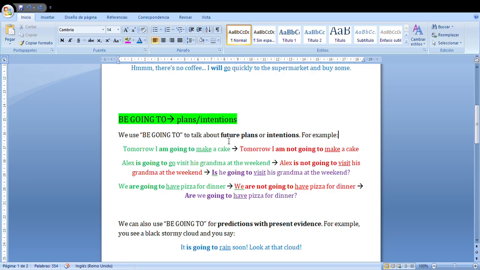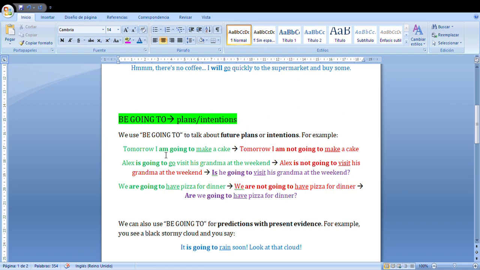Tomorrow I am going to make a cake. Mañana voy a hacer un pastel. I have decided it. Ya lo he decidido. And I say, tomorrow I am going to make a cake. In the negative, tomorrow I am not going to make a cake. Careful because be going to, as the name says, needs be, the verb to be, but the correct form.